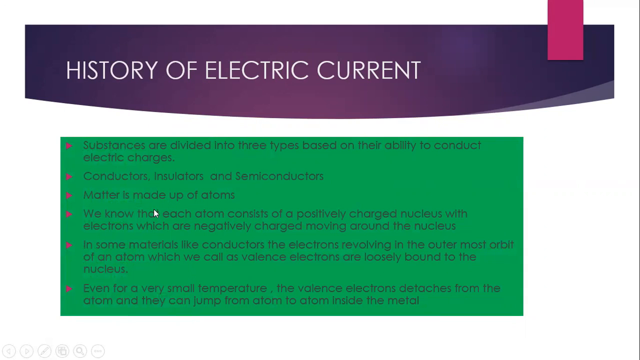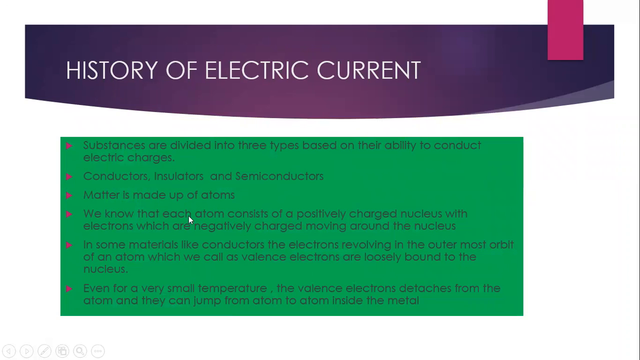If we consider the history of electric current, substances are divided into three types based on their ability to conduct electric charges. They are conductors, insulators, and semiconductors. In conductors, we know that there will be a large number of free electrons. In insulators, there are no free electrons. In semiconductors, it is partially between conductor and insulator.